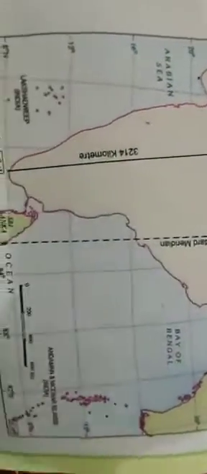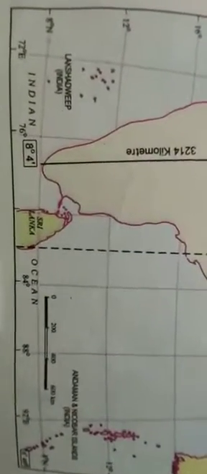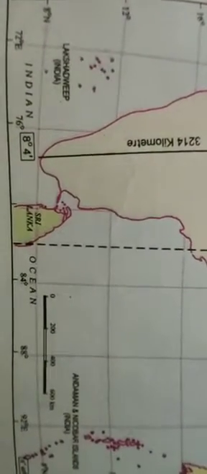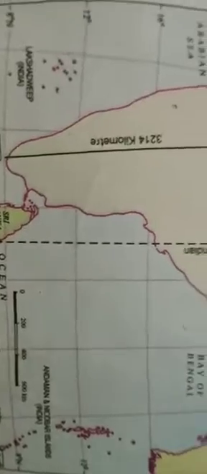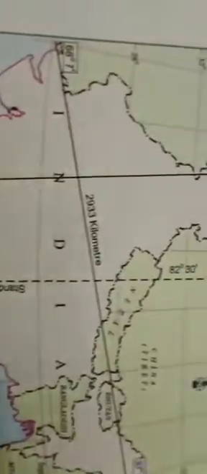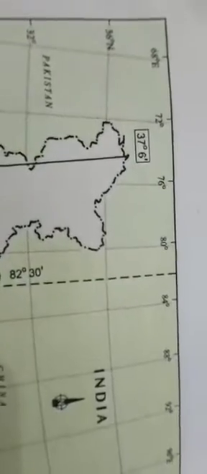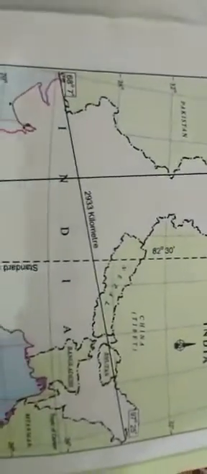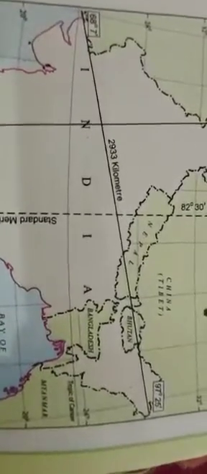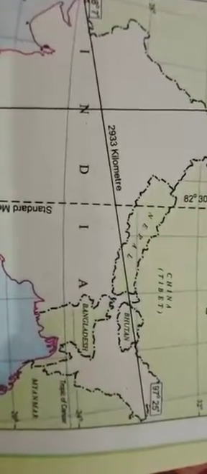Here we can see that in latitudes, India's extent is from 8 degree 4 minute north to 37 degree 6 minute north. In longitudes, its extent is 68 degree 7 minute east to 97 degree 25 minute east.